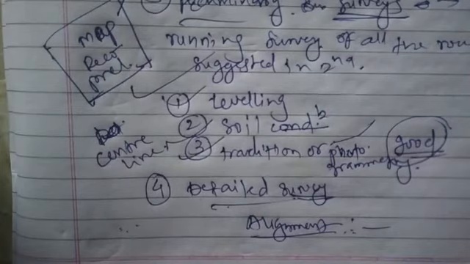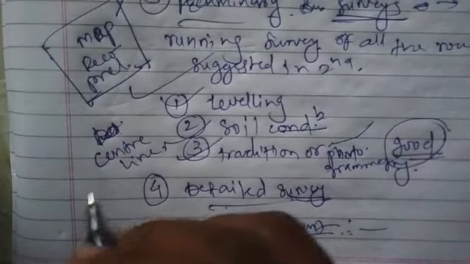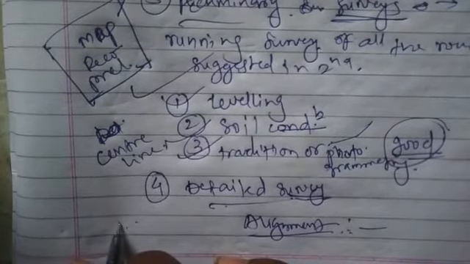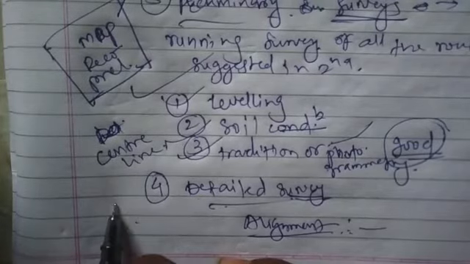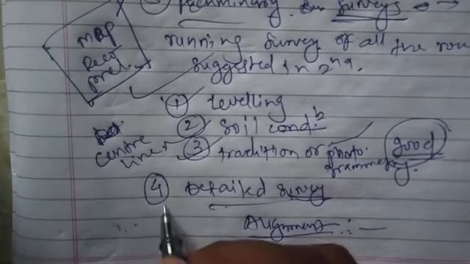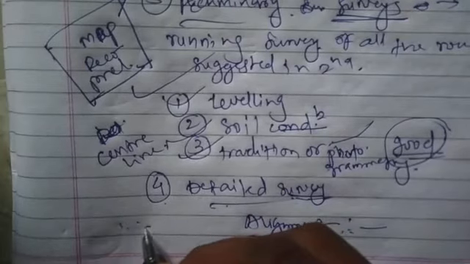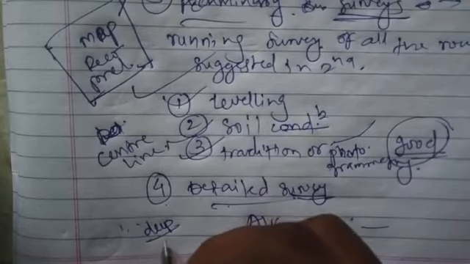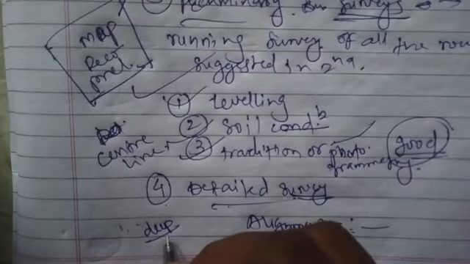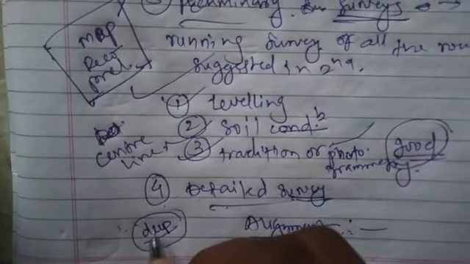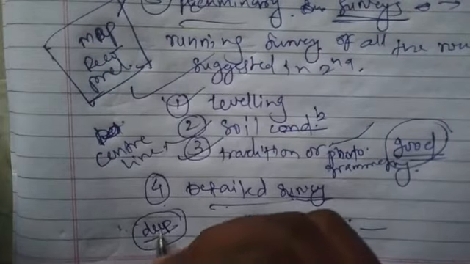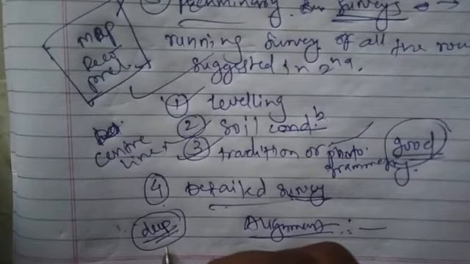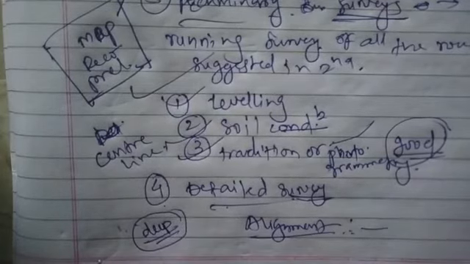For example, in the preliminary survey, we were taking small pits for knowing the soil condition, but in this detailed survey we are taking deep holes, or we are taking samples of soil from a larger depth, and we are also collecting these soil samples at a smaller interval than in the preliminary survey.